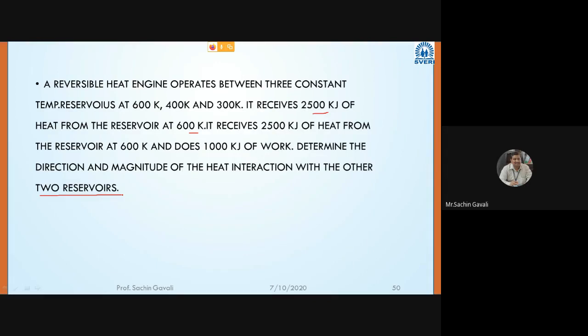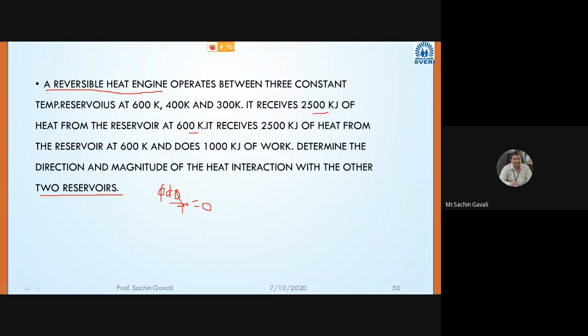Write the numerical in your notebook. This is a very, very important numerical. Which cycle is there? Here it is a reversible heat engine. For any reversible heat engine, what condition do we have to apply? First, the cyclic integral of dq by T is equal to 0, and then the first law of thermodynamics.